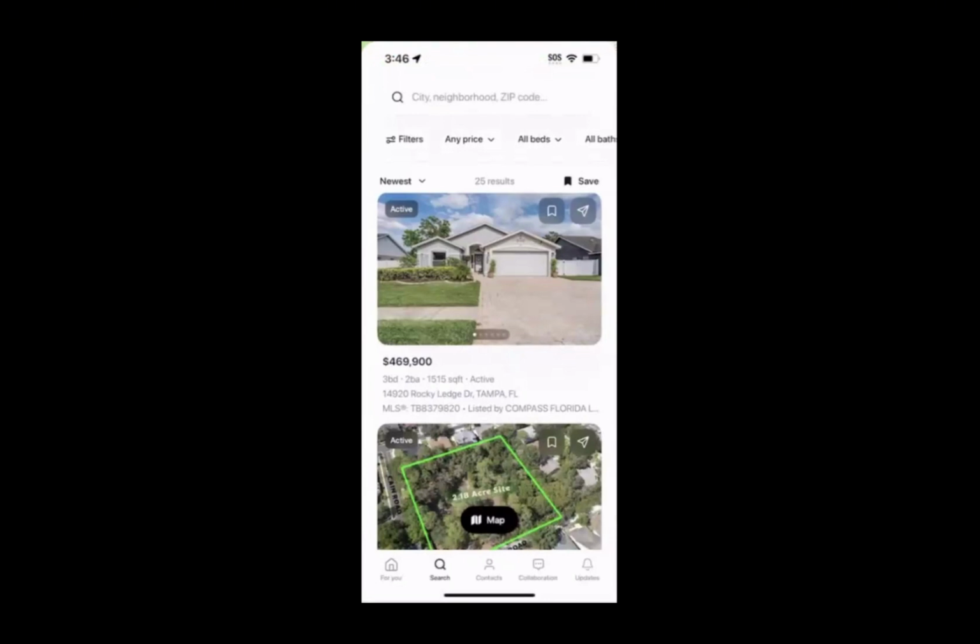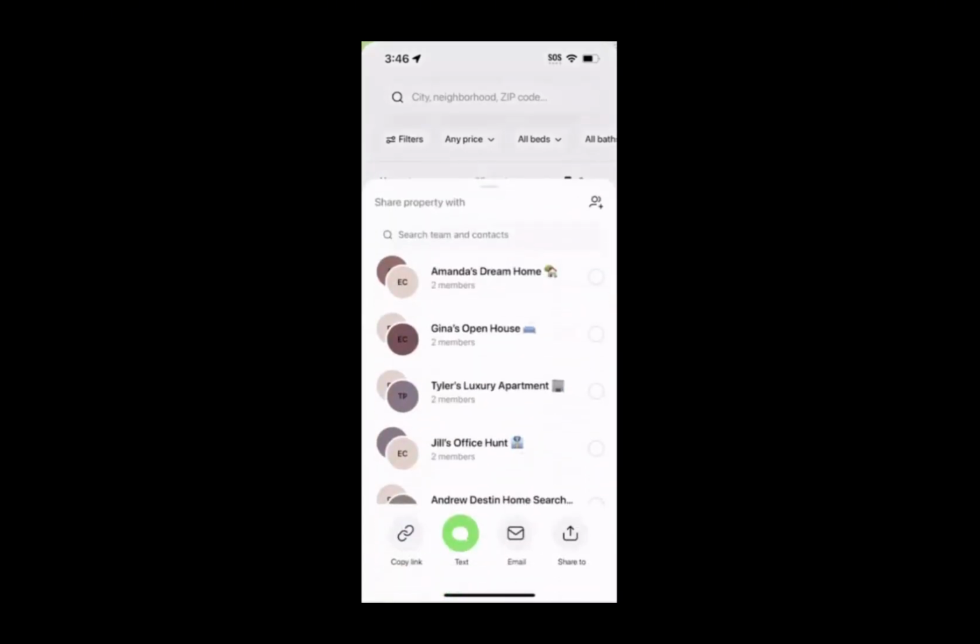So in the upper right-hand corner of each property image, there are two buttons that I wanted to call out. The one on the far right, which looks like a paper airplane, is for Share. Once you press the Share button, just like searches, you'll see a list of your collaborations. You can choose one, multiple, or a group. You'll also notice at the bottom for property sharing we've included the options to copy the link, text it, or email it. You can also share it via another app on your phone.